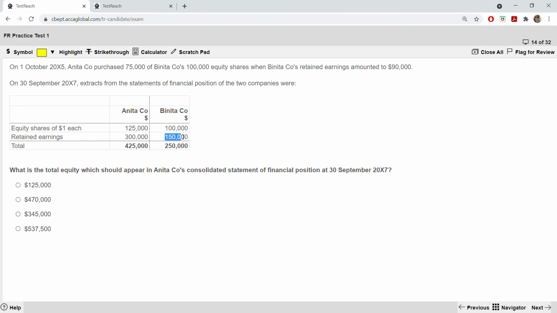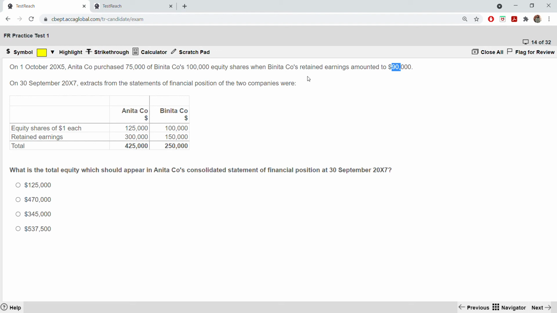With this 150,000, what do you have to do? First, you have to deduct the 90,000 because you are taking only the post-acquisition earnings. So this 150 minus 90, because when it was acquired, it was 90,000, into 75%.